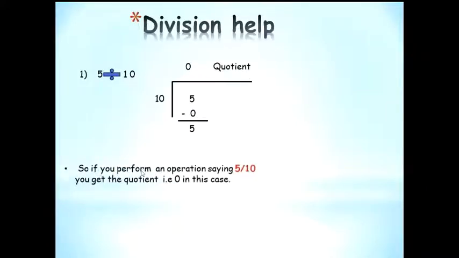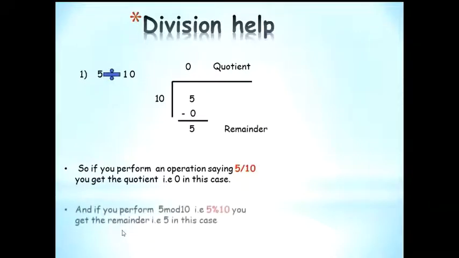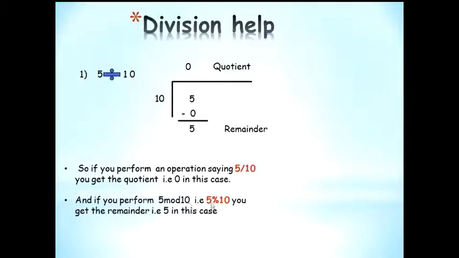So if you perform an operation saying 5/10, you get the quotient, that is 0 in this case. But if at any point of time you wanted to extract the remainder, then you would have to say 5 mod 10, that is the percentage sign. Then in that case you would get 5. So remember, if you do numerator / denominator, you would get the quotient. If you do numerator percentage sign denominator, you would get the remainder.